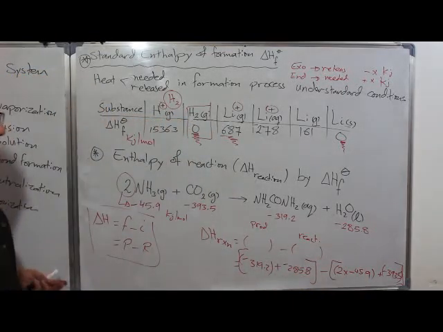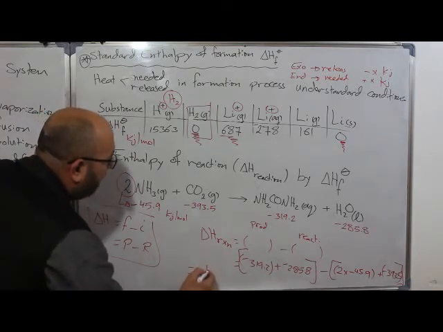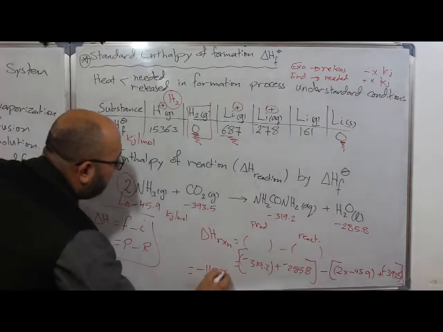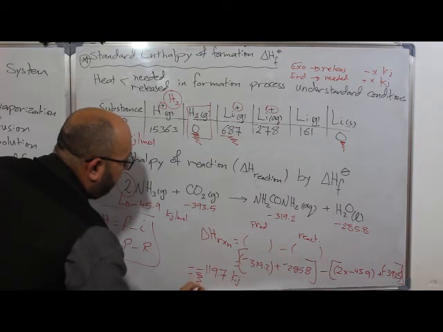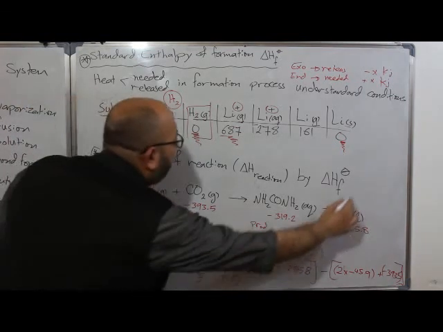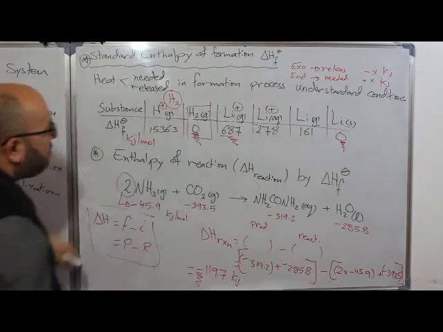As sample mathematical calculation, the answer is negative 119.7 kilojoule. Negative here indicates the whole process: if it's negative, it's exothermic.